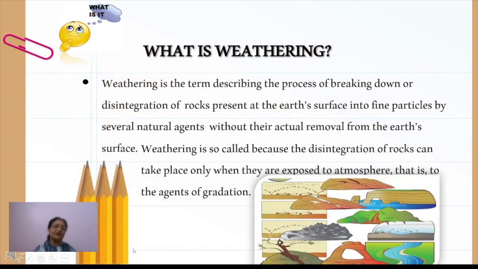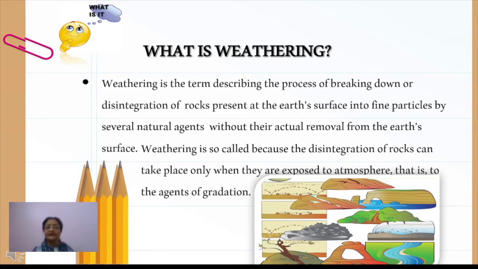Now first of all, how can we define weathering? You should understand that weathering is a simple process of disintegration of rocks, or breaking down of rocks at the same place. Whenever the weathered, broken down particles are not removed from that place, that is called weathering.